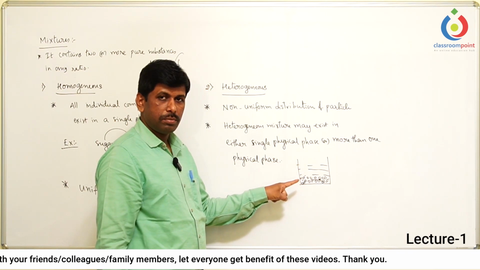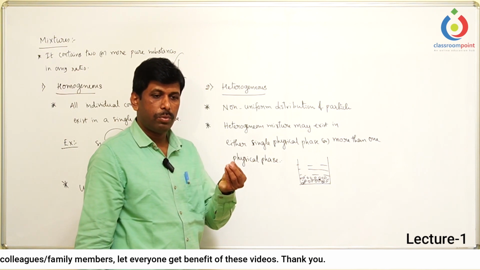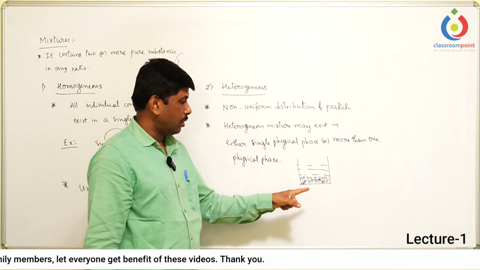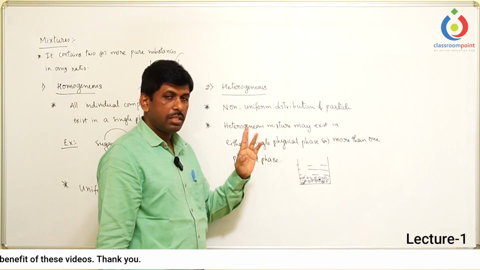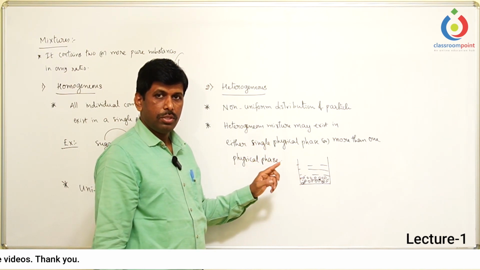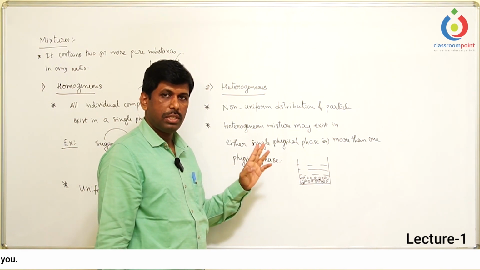So this is a mixture which is not fixed because you are taking some amount of this and adding it. So it is a mixture, not fixed ratio. It's a mixture but exists in two different physical states. So this is also called the heterogeneous mixture.